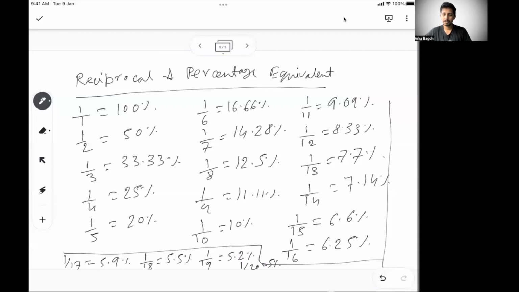If someone asks you what is 5 by 16, you can easily tell it is 31.25%, because you know 1 by 16 is 6.25%. If someone asks you for 31.25% of 160, you can convert 31.25 to 5 by 16, since 5 times 6.25 is 31.25, and 5 by 16 of 160 is 50.